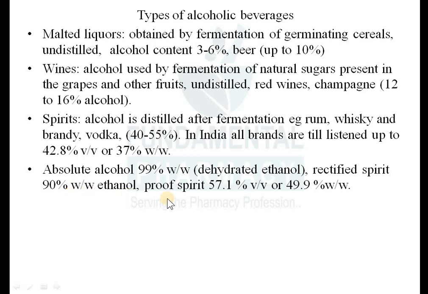Then there is another term known as proof spirit. So what is proof spirit? Proof spirit is nothing but 57.1% volume by volume or 49.9% weight by weight ethanol.